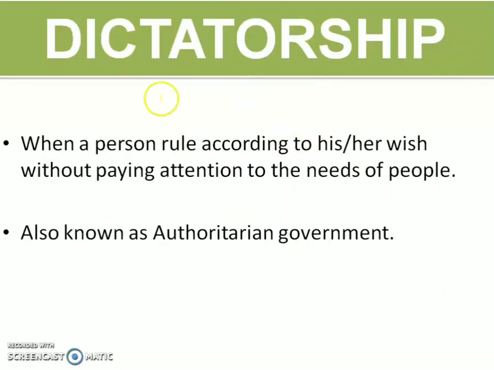Then is dictatorship. Dictatorship means a person's rule, right? As per his wish, he is ruling the government. Everything goes on only according to his wish. He or she is not at all paying attention to the needs or welfare of the people. Whatever the person, that is the dictator, needs, he or she will do that, right? And he will not think about whether it is good for the people or not.